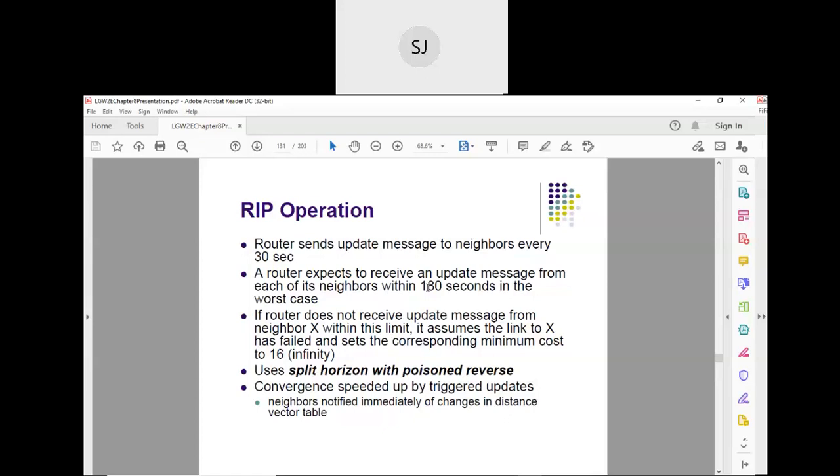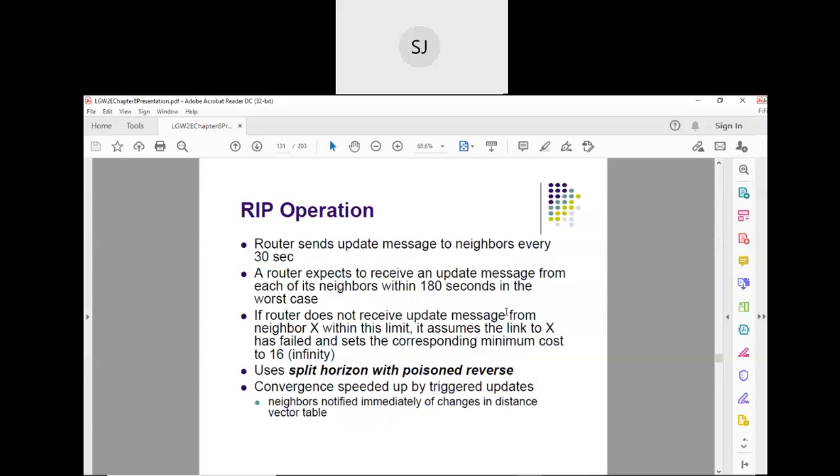A should get the routing update from its neighbor every 30 seconds. Even after waiting for 180 seconds, it has not received routing information from B. So the router expects to receive an update message from each of its neighbors within 180 seconds. In the worst case, it is 180.